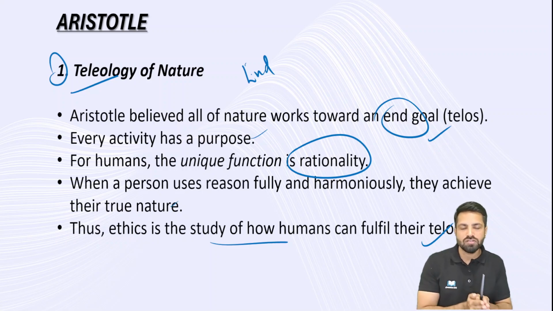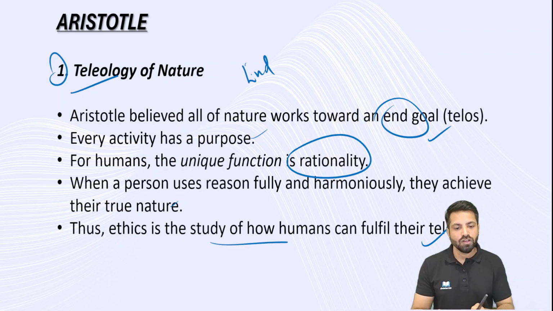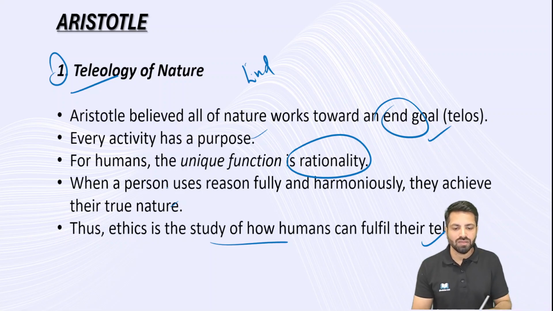Ultimately, this is what ethics is going to tell. One thing, you understand what your end goal is, what the ultimate purpose of your life is. In order to achieve that, you have to follow a certain way. What is the way? The way is that rationality. So this is the teleology of nature.